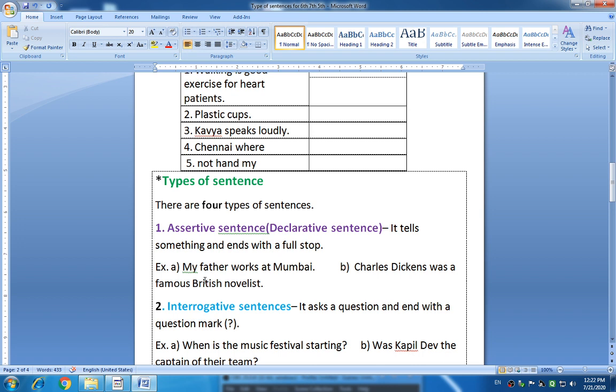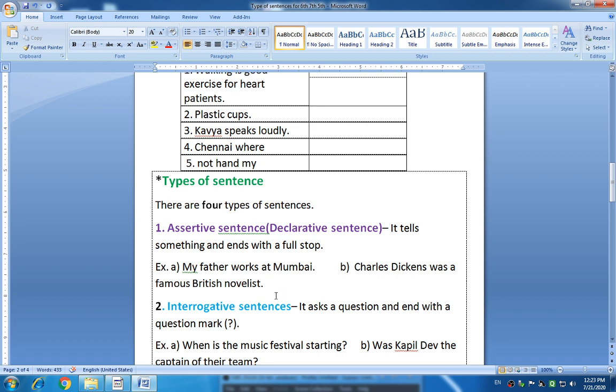Look at that. My father works at Mumbai. This sentence tells us that someone's father works at Mumbai. Look at the next sentence. Charles Dickens was a famous British novelist. Here a fact is given. He was from Britain and he was a famous novelist. So ideas, facts and things are told to us by assertive sentences, and in both sentences observe that they end with a full stop.